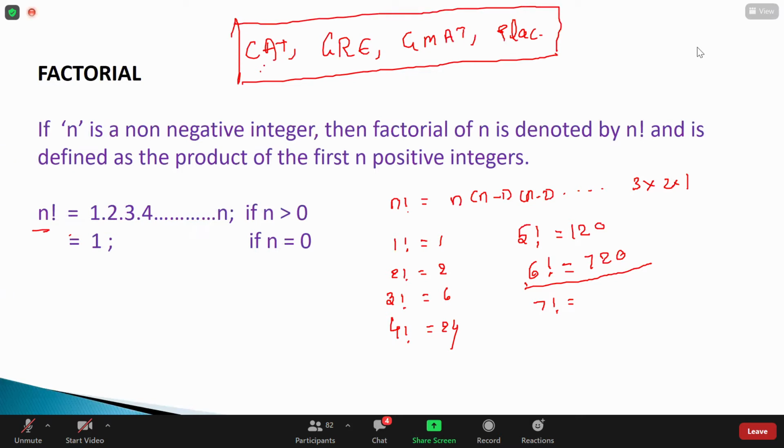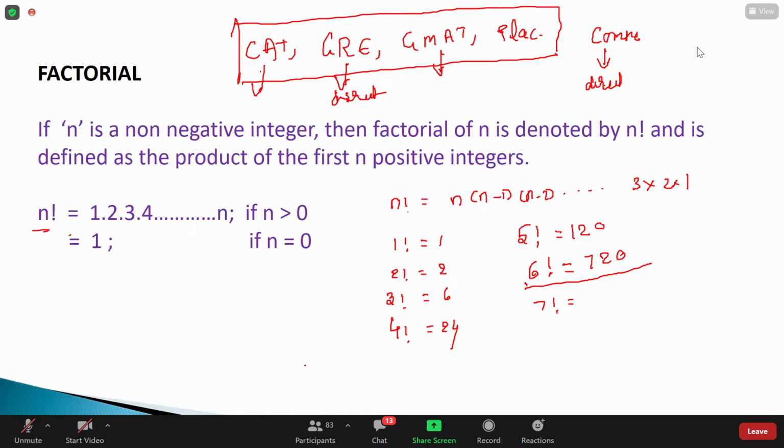In the CAT, they will change the problem. But in GRE, they will give direct problems. In GMAT also, they will ask permutation combination in a different way. GRE is direct, but other exams ask indirectly. Whatever we teach in class, we can expect the same models in competitive exams, but in CAT, GMAT or placements, they will definitely twist something. So we need to be aware of the basic concept. So what is 7 factorial, guys?